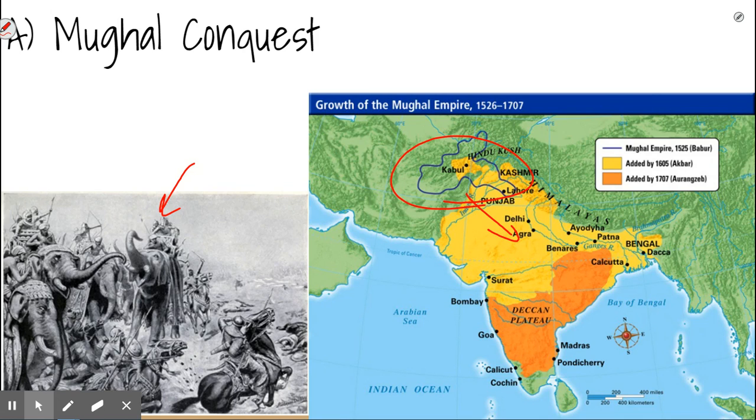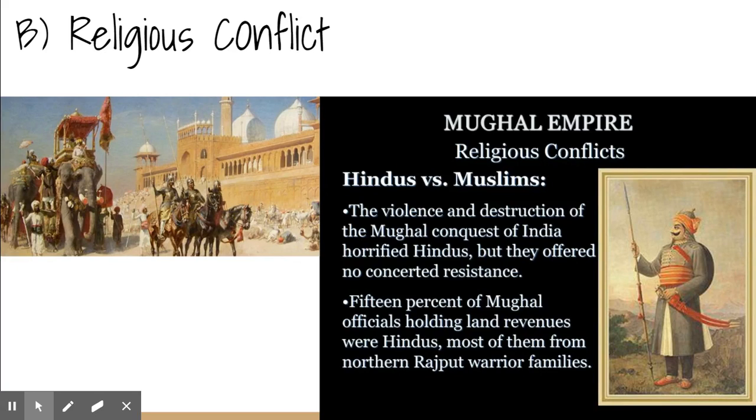So war elephants allowed the Mughals to conquer a significant portion of what is today India, but ruling this territory was incredibly difficult because the Mughals were Muslims, monotheists who believed that there is only one true God, and Hinduism is somewhat of a polytheistic, although it's more complicated than that, religion. So you've got Muslims ruling over primarily Hindu subjects, which creates a lot of opportunities for conflict and misunderstanding, and most of the government jobs were filled by Muslims, which often left Hindus feeling less than represented within their government.